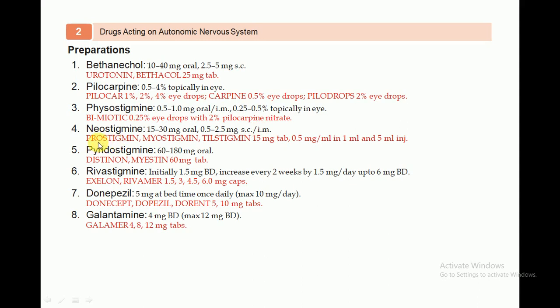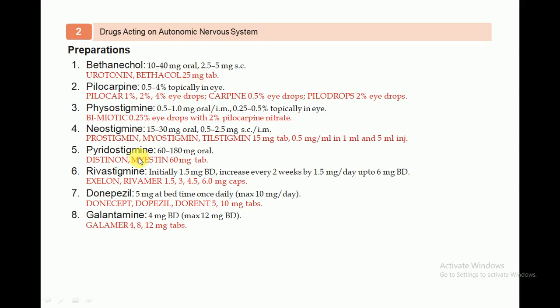The brand names include Prostigmin, Mystigmin and Telestigmin, available as 15 milligram and 30 milligram tablets, and as 0.5 milligram per ml injections of 1 ml and 5 ml. So it can be given to patients in oral dosage form as well as in the form of injections.